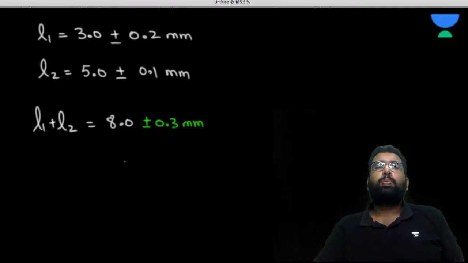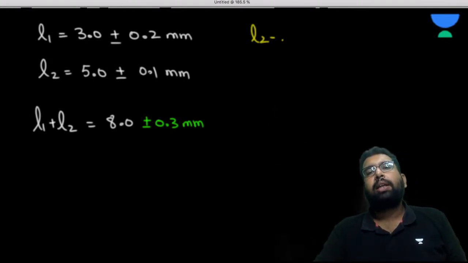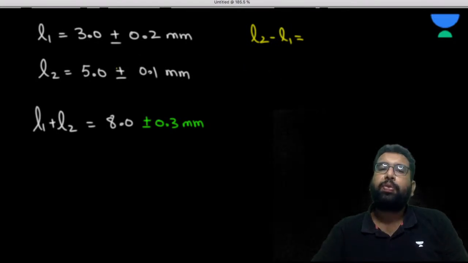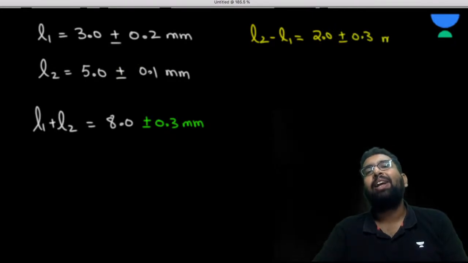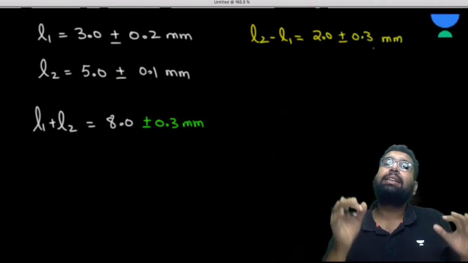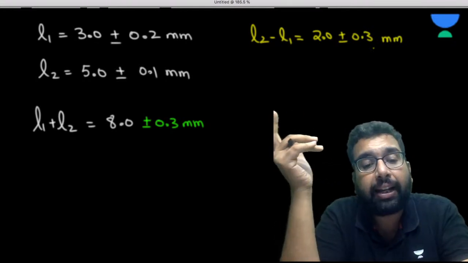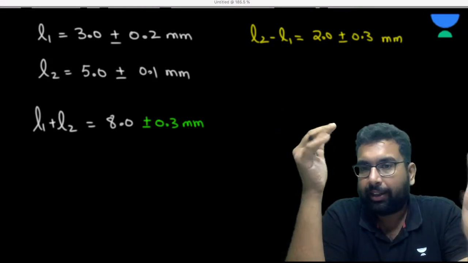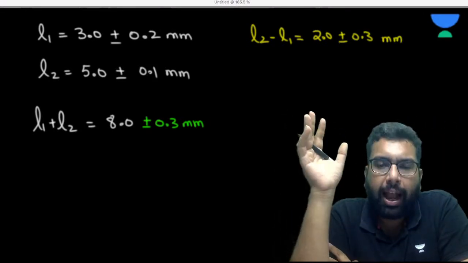Similarly, if you want to do L2 minus L1, then what is going to happen? You first subtract the true values, that is 5 minus 3, that is 2.0. And in this case also, the errors are added. Don't subtract the errors in the case of subtraction. Why is it like that? This is the revision session, so I am just telling you the rule.